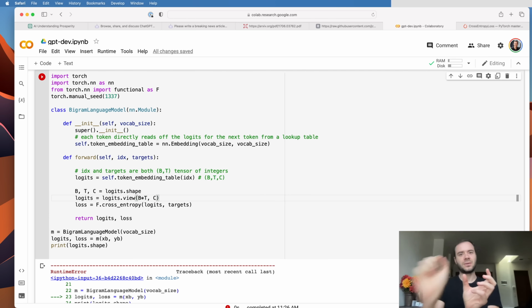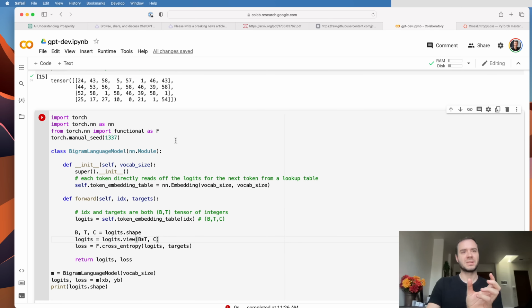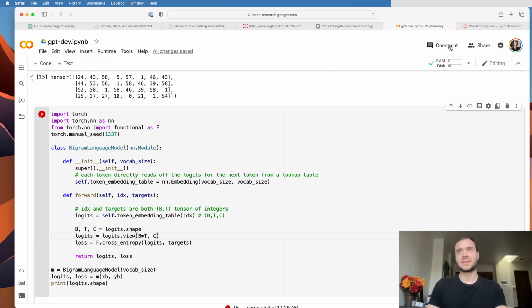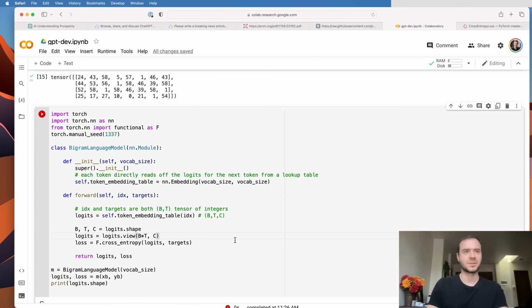So we're going to take all of these positions here, and we're going to stretch them out in a one-dimensional sequence and preserve the channel dimension as the second dimension. So we're just stretching out the array so it's two-dimensional, and in that case it's going to better conform to what PyTorch expects in its dimensions.